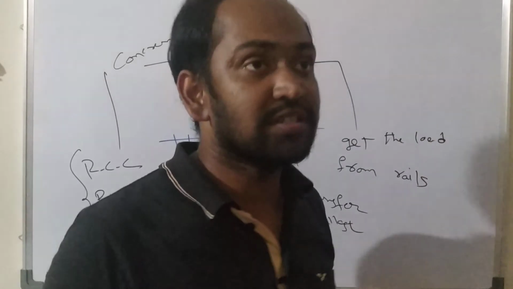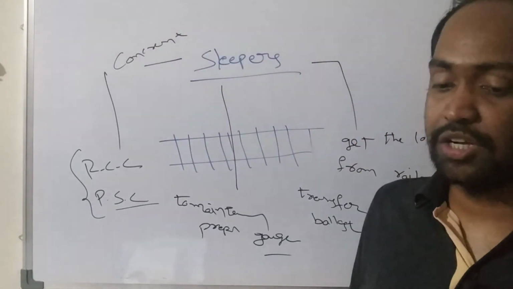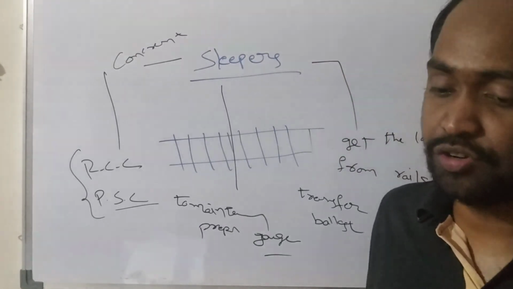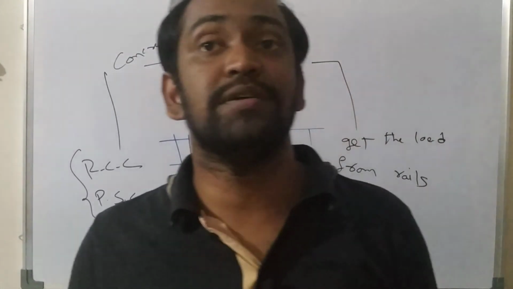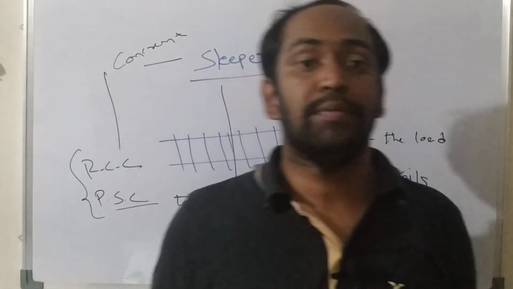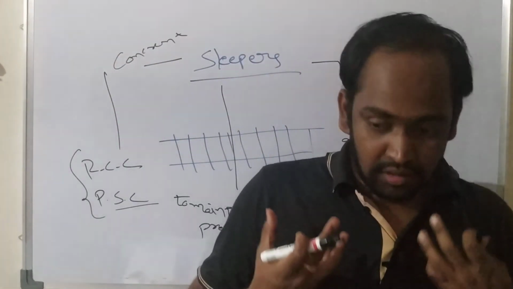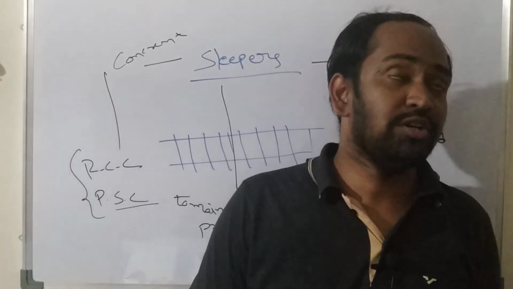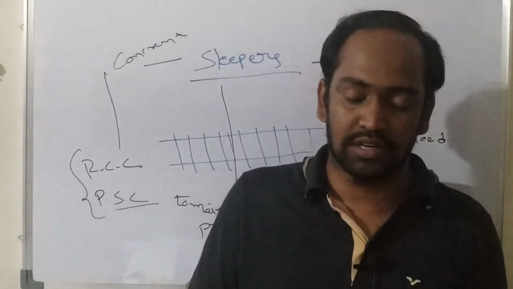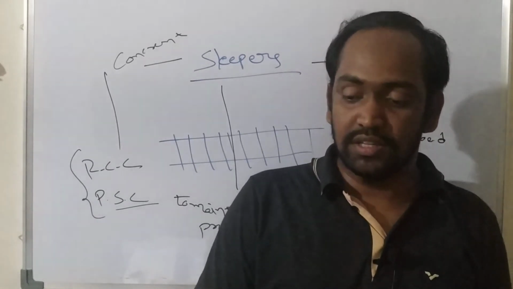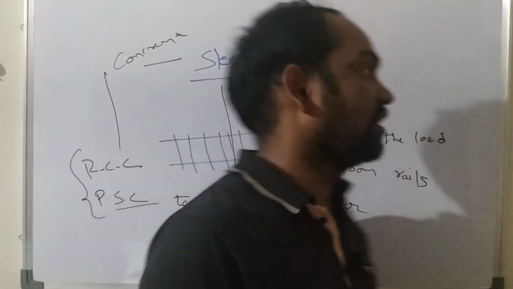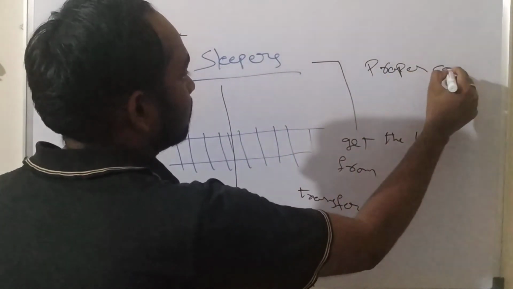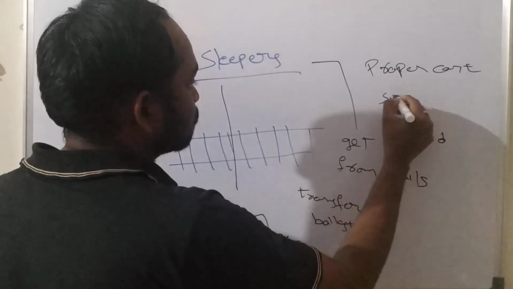And also the sleepers are used to provide an elastic medium between rails and ballast, and also to absorb the vibrations caused due to moving axle loads. And also the sleepers are used to maintain proper alignment and the proper gauge distance. Understand? And coming to curves, in curved sections of the railway track, the sleepers can maintain proper cant. So they maintain proper cant in case of curves or in case of super elevation.